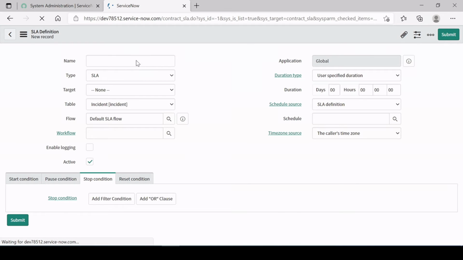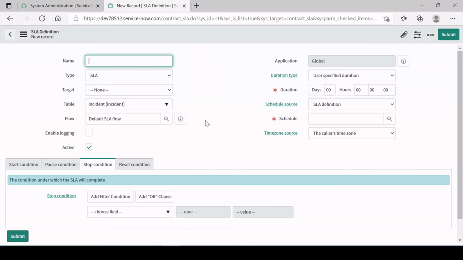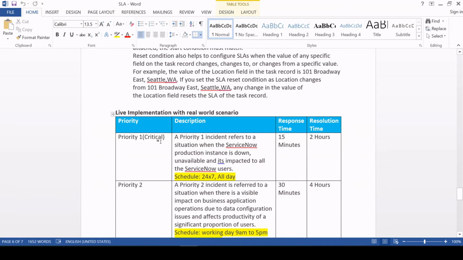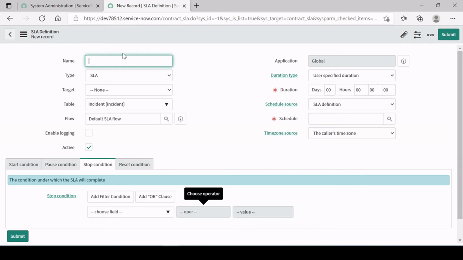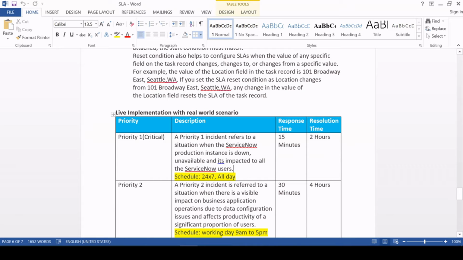In a similar way, I'm going to define it over here. I'm going to take a copy of it, and here we are defining, and just for our purpose I'm making a ServiceNow help desk. This is the short form of ServiceNow help desk, right? This is the priority 1 SLA which we are going to create, and the important question is when we will create a priority 1 ticket, when we will attach that priority 1 SLA to the ticket.